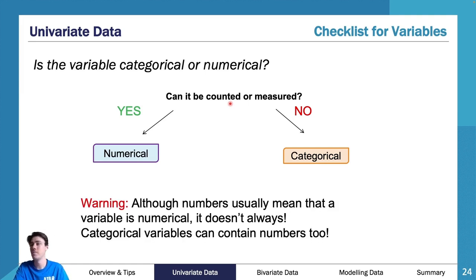Yes, no. Although numbers usually mean that a variable is numerical, it doesn't always. This is a really good point. A really common categorical ordinal piece of data, so it can have an order, is really common and comes up a lot. Postcodes. Postcodes are a number, so you would think that's numerical. However, postcodes describe an area.